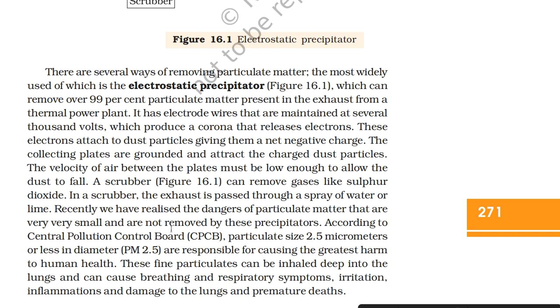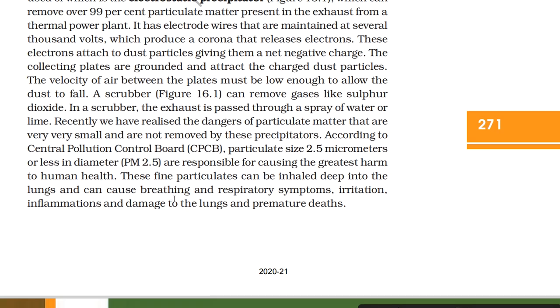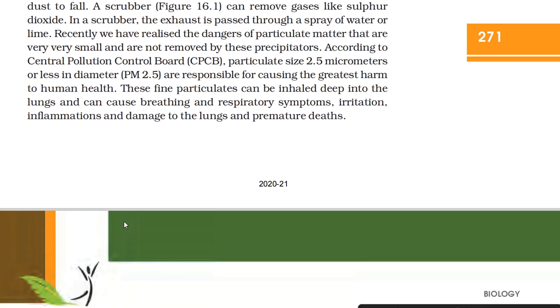Recently, we have realized the dangers of particulate matter that are very small and are not removed by these precipitators. According to Central Pollution Control Board, that is CPCB, particulate size 2.5 micrometers or less in diameter are responsible for causing the greatest harm to human health. These fine particulates can be inhaled deep into the lungs and can cause breathing and respiratory symptoms, irritation, inflammations and damage to the lungs and premature deaths.